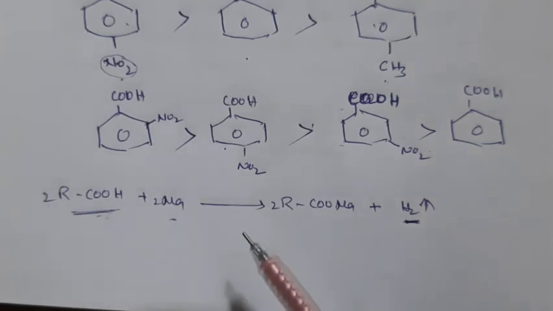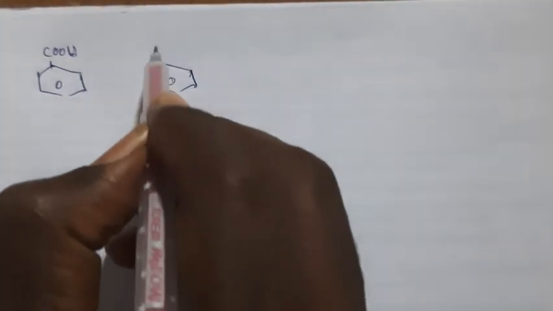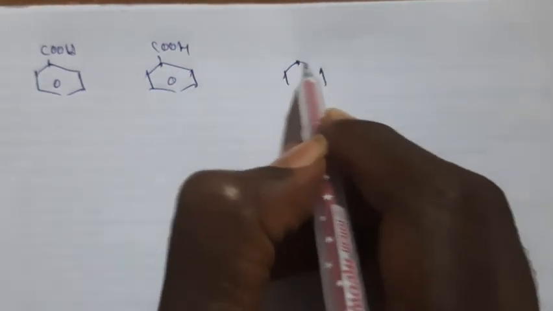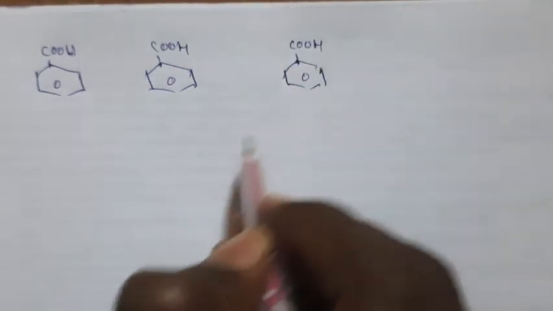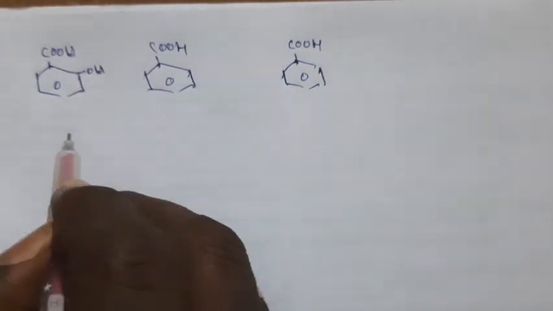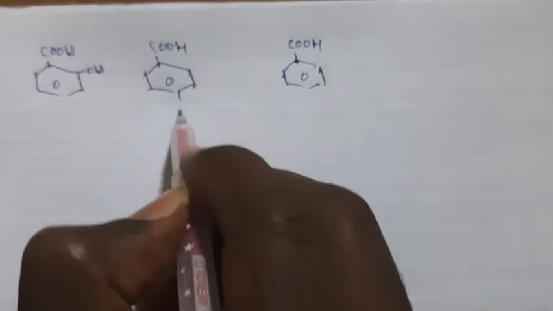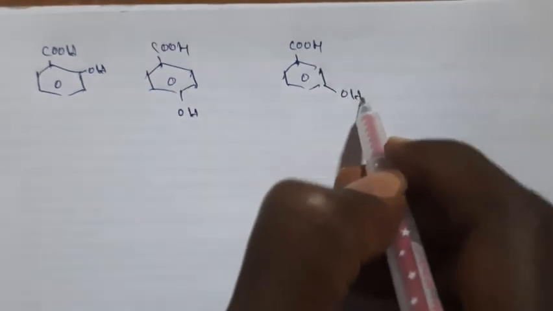So now we'll discuss chemical properties of carboxylic acids, right? But before going to chemical properties, we have to discuss what happens if electron donating groups are present on benzoic acid. Suppose I take benzoic acid COOH, again one more benzoic acid, and again one more. Here the OH group is there, so it is an electron donating group. Here para OH is there and here meta OH is there.